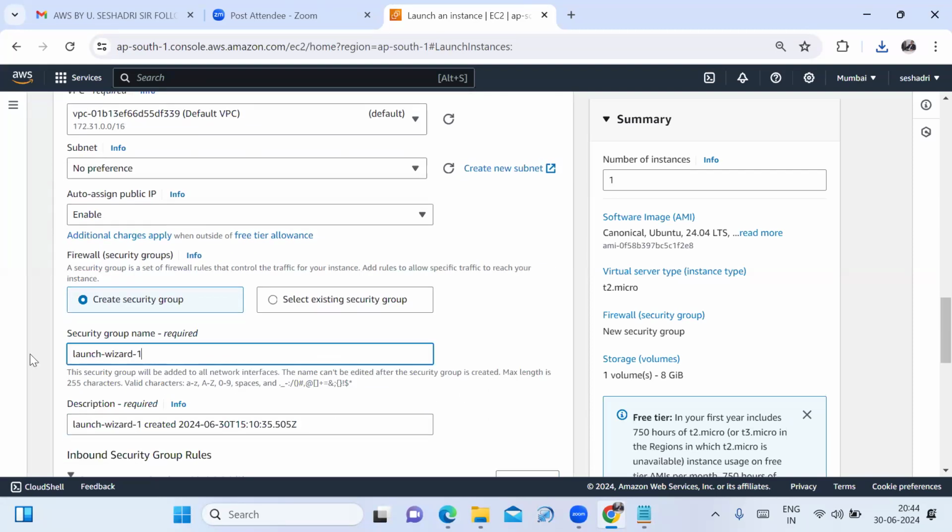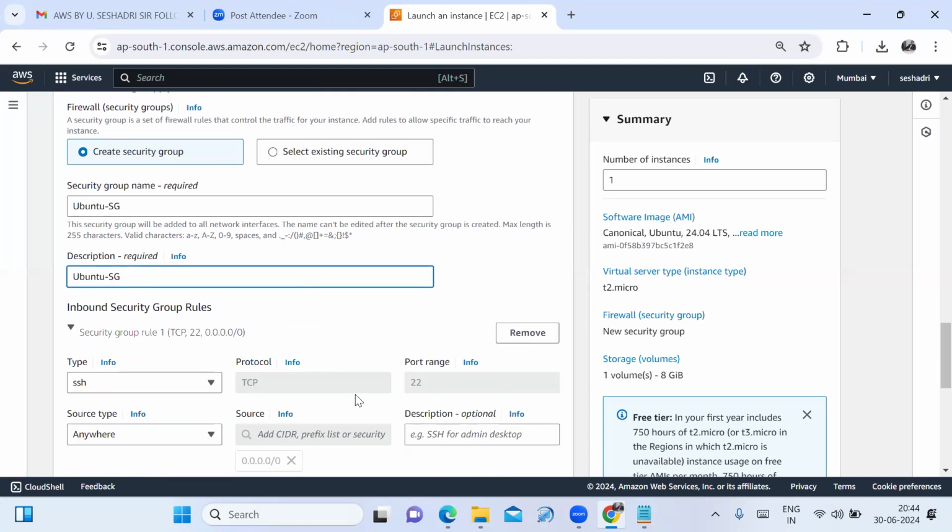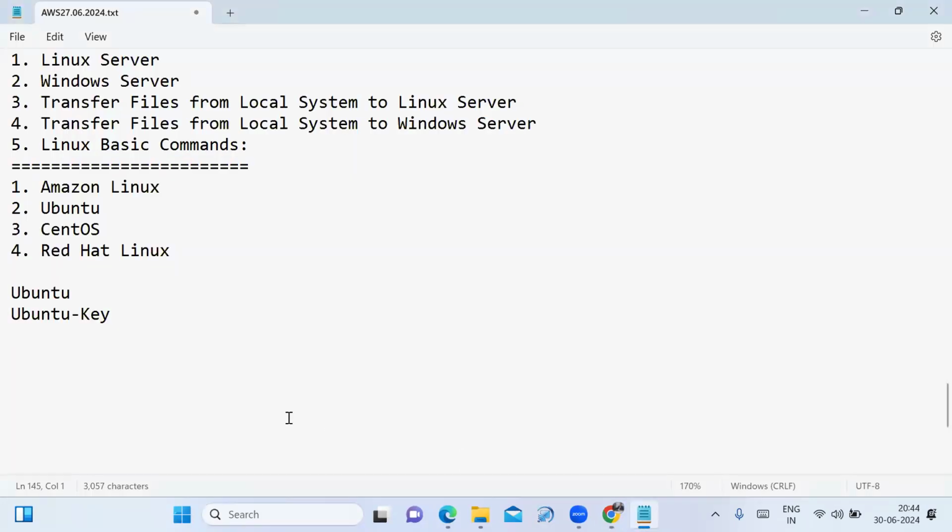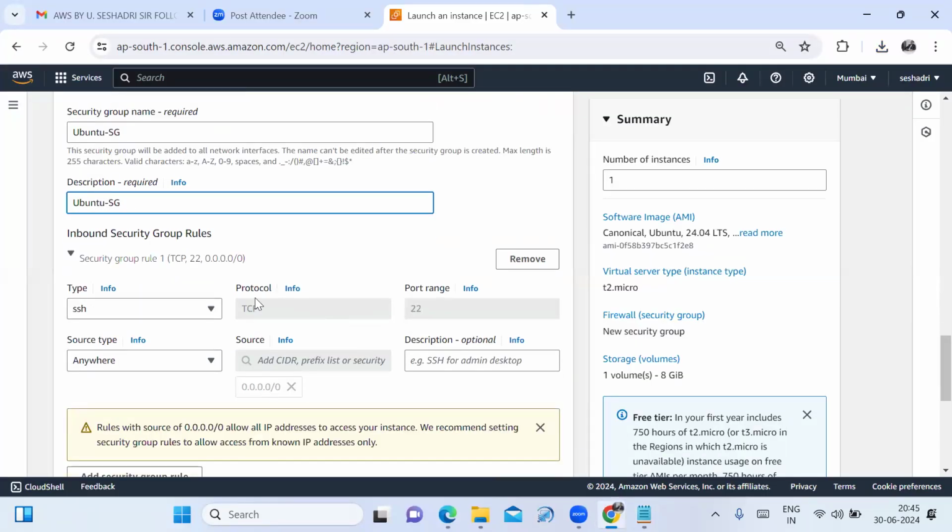For the security group, I am creating a security group, and I have named it Ubuntu security group. SG indicates security group. Copy this security group name and I will paste it here in the notepad. Fine. You launch the Linux server. I will paste it here in the notepad also. Next, for the inbound security group rule, it is providing the type SSH, protocol TCP, port range 22.